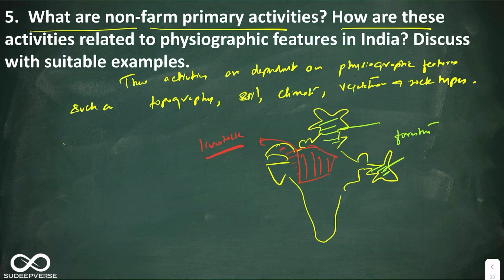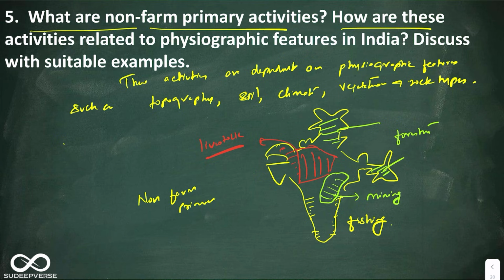Okay, the next is I'll use the same color. Let me use this part, the coastal region of India. They mainly practice fishing. And the last part is this part of India, that is the eastern part of India. They mainly practice mining. Okay, so here you can give the title as non-farm primary activities in India. Look at this.